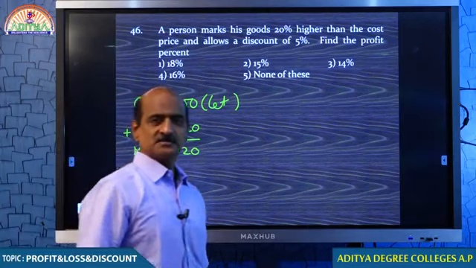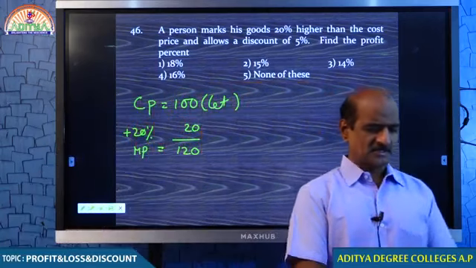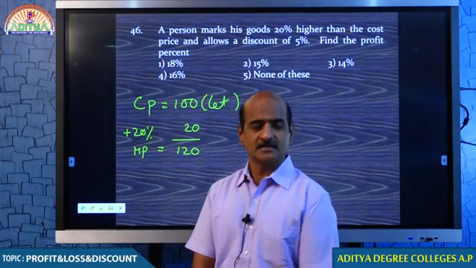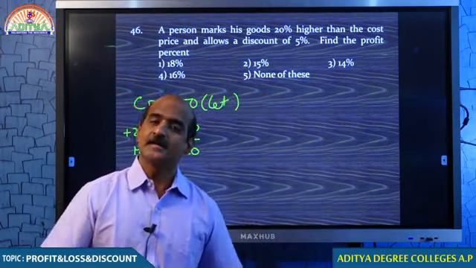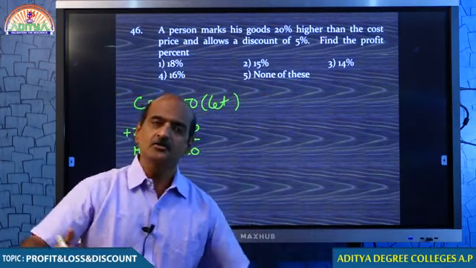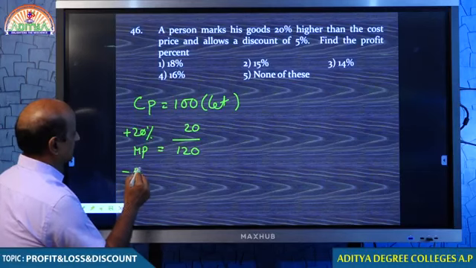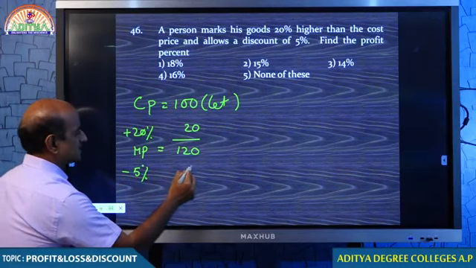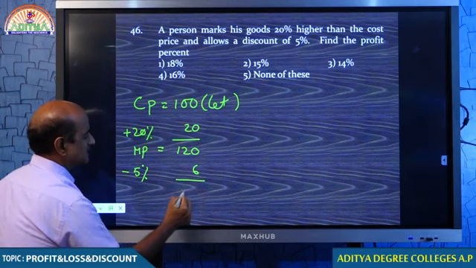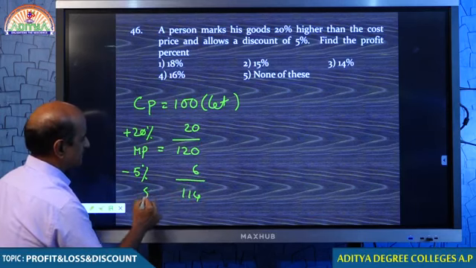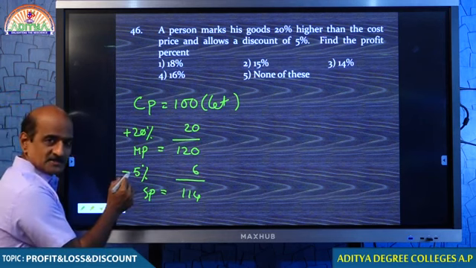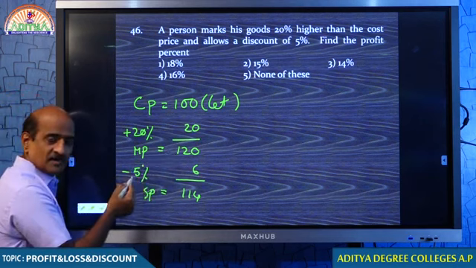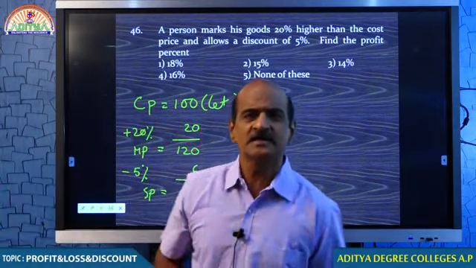What is 120, my dear students? That is the market price, because it is 20% higher than the cost price. Are you considering any discount? Yes. That is why you marked the article. Okay. You are considering a discount of 5%. What is 5%? 5% of 120, that is 6 rupees. Students, you understand what is 5%? 5% of 120. How much is 5% of 120? 6 rupees.